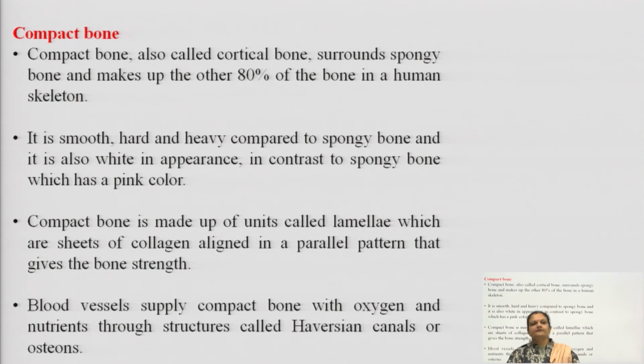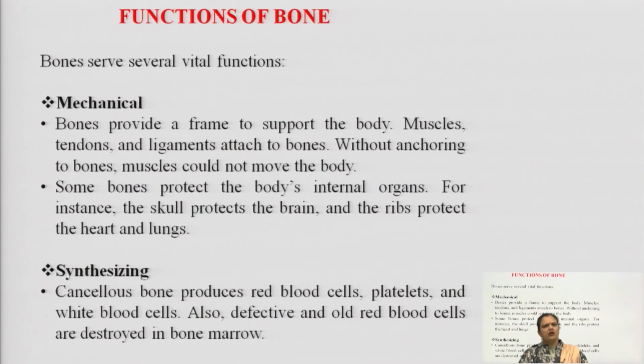The compact bone is made up of several units named laminae, and there are many collagenous sheets of collagen protein aligned in a parallel fashion. This gives the collagen sheath bone strength, to make it more rigid and compact. The blood vessel supply in the compact bone, required for proper oxygen and nutrient supply, is done through the Haversian canal, or sometimes through the osteons.